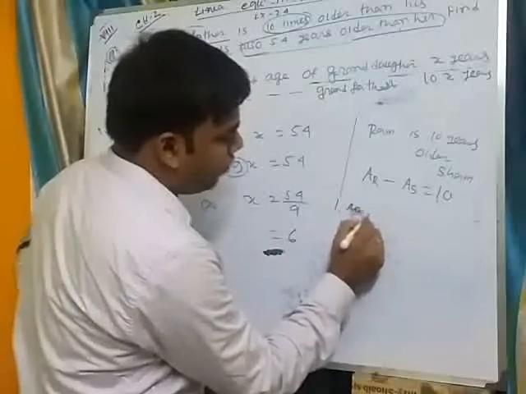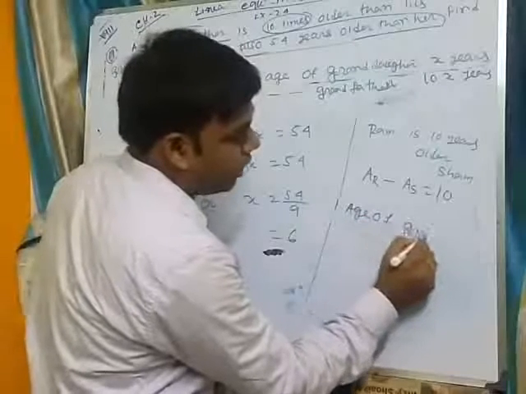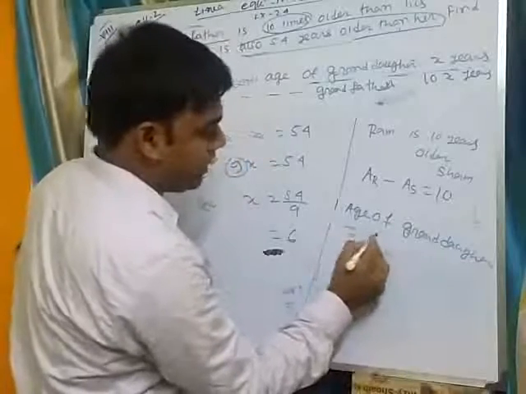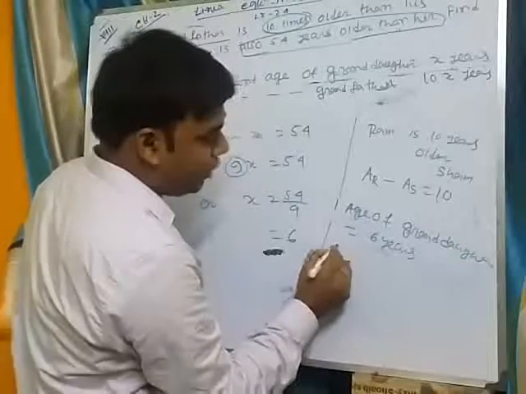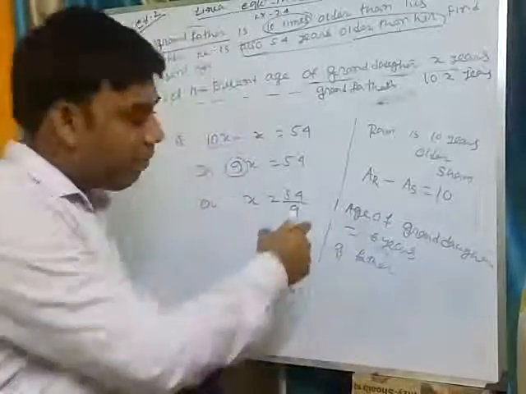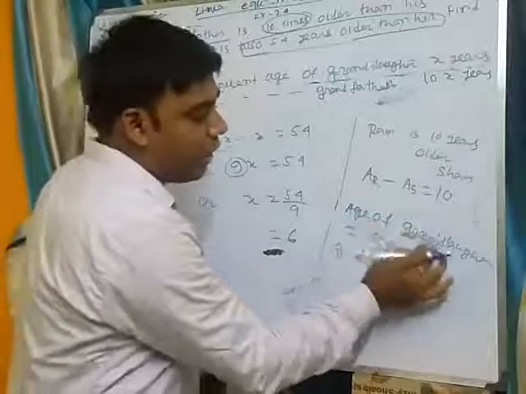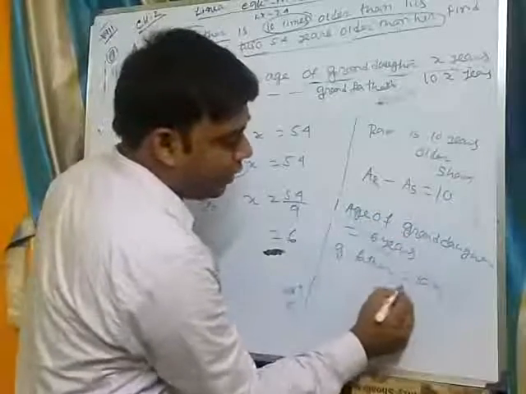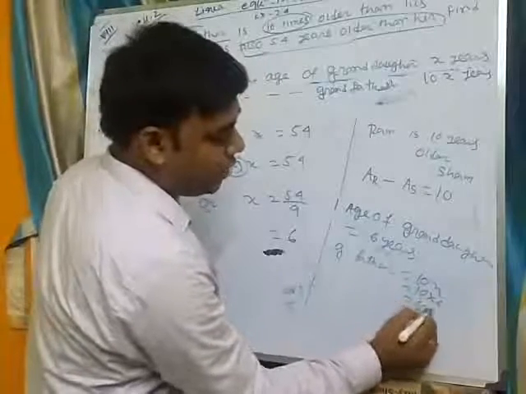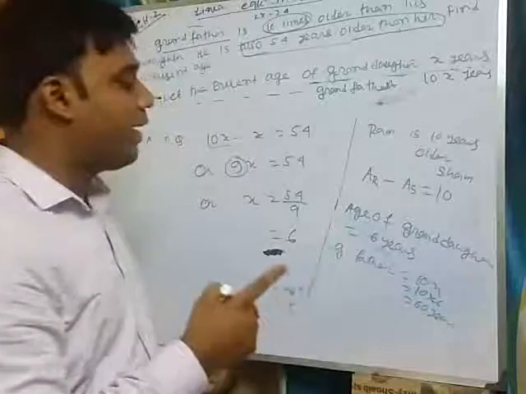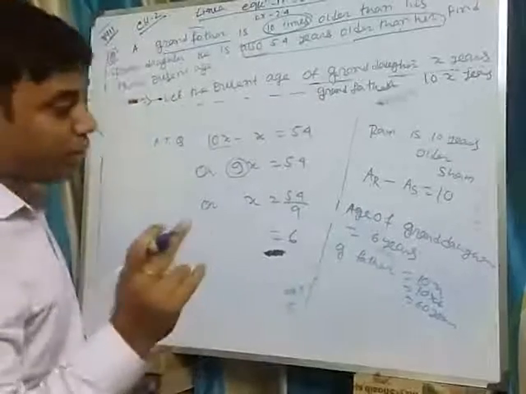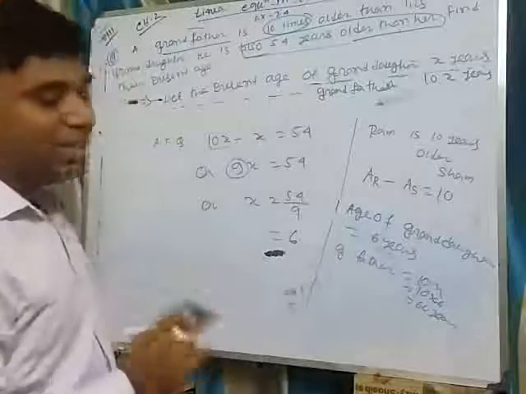So the age of the granddaughter is 6 years. And what will be the age of the grandfather? Grandfather is 10 times the granddaughter, that is 10x. Put the value of x, that is 10 into 6, 60 years. So the age of the granddaughter is 6 years and the age of the grandfather is 60 years.